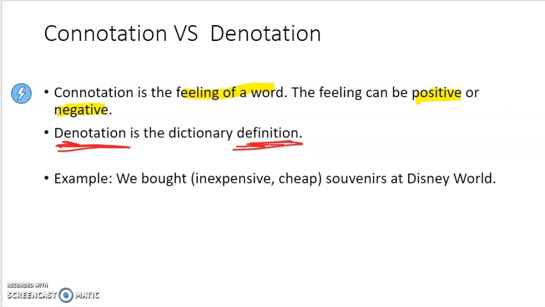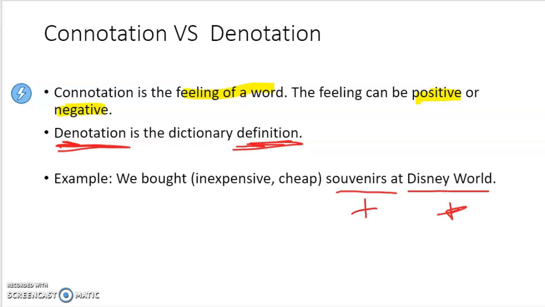So let's look at our example. We bought inexpensive or cheap souvenirs at Disney World. Well, Disney World, I've never been there, but I'm sure you have, or maybe you want to go there and you know about it. But Disney World is a safe or a nice place, so that's a positive experience. Souvenirs are something that you normally get that are nice to remember that experience. So that's a positive idea. So we need to find something that is a positive word.